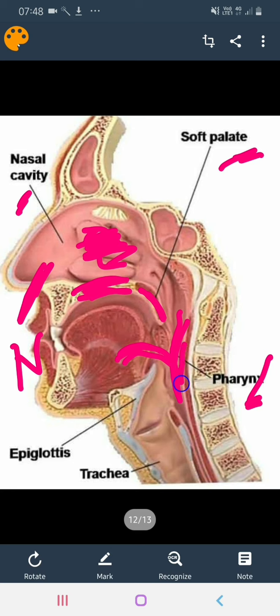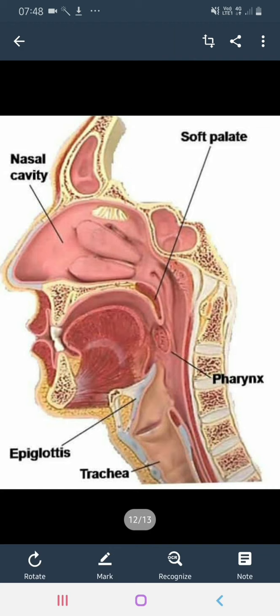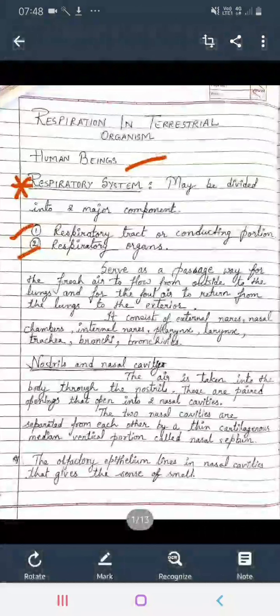Then when we go below the pharynx, it divides into two. One part goes towards the windpipe, another towards the food pipe. So this is what I wanted to explain about our upper portion, where the nostrils, the nasal cavities and the pharynx are present. I think it must be clear to all of you. So let me clear this and come again to our first page, where you can see nostrils, nasal cavity.